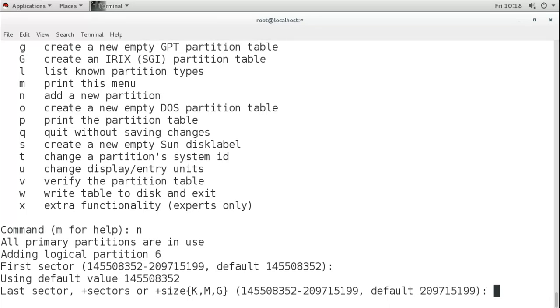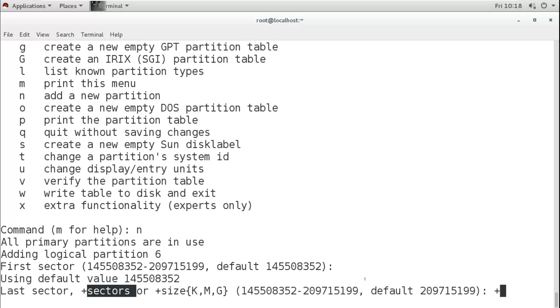Remember to give plus, then the number of sectors. Like I will mention plus here, then I will mention the number of sectors. Now number of sectors, that means for 5 GB how many sectors I need. One sector is 512 bytes.